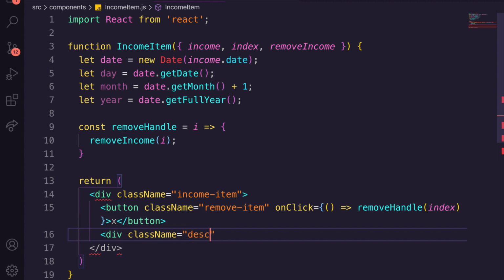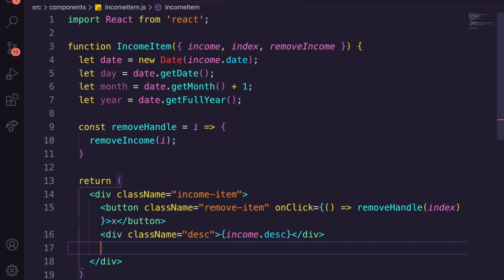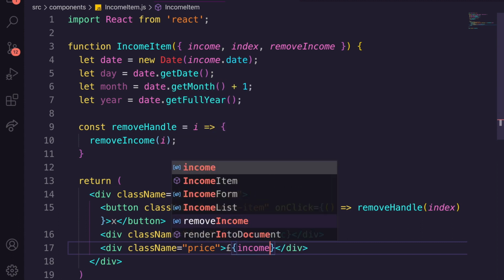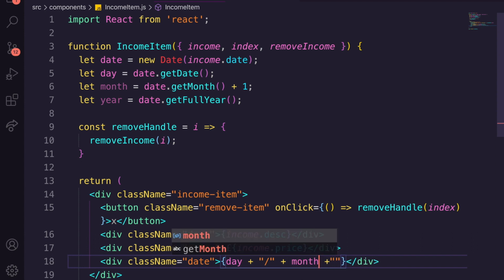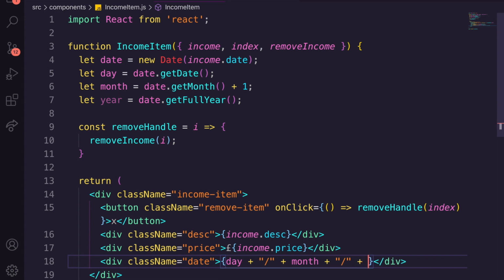We're going to have a class name of desk, which is obviously going to be our description. So we'll just get income.description. We're then going to have a price. Let's see if this works. Hey, it worked that time. We're going to pass through a £ sign or a $ sign, whatever currency you want to work. Maybe you can even make that dynamic, so that's up to you. And then a date, which is going to have day plus, and then we're going to have a slash plus. Oh, not enough slash there. Not yet. A month. Now, I'm English, so I write day, month, year, where you guys may write month, day, year. So do it however you feel comfortable writing the month out, and there we go. So that is that done.